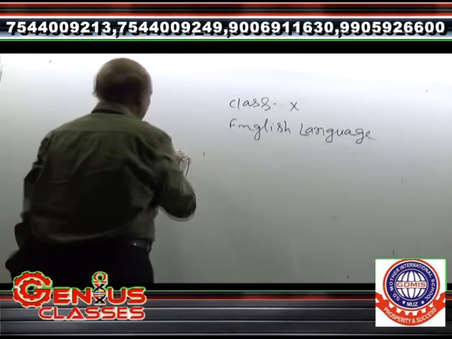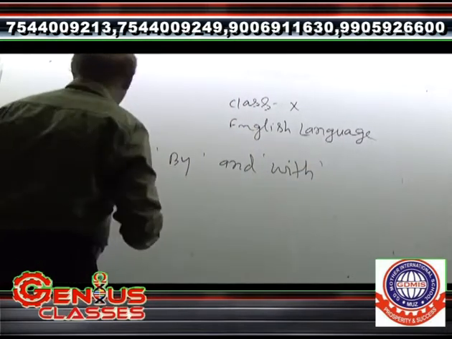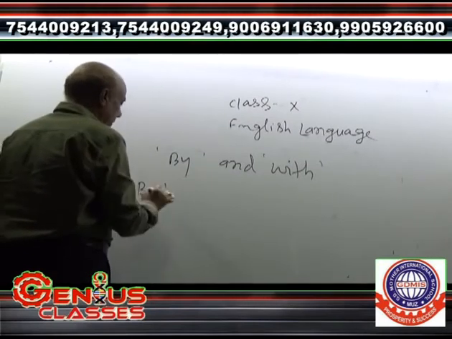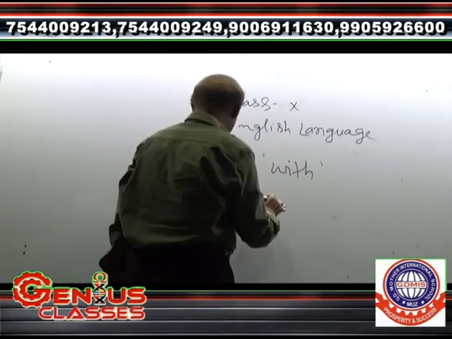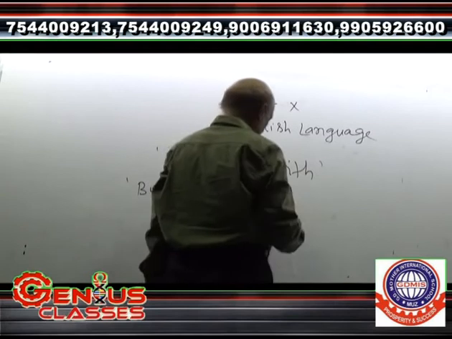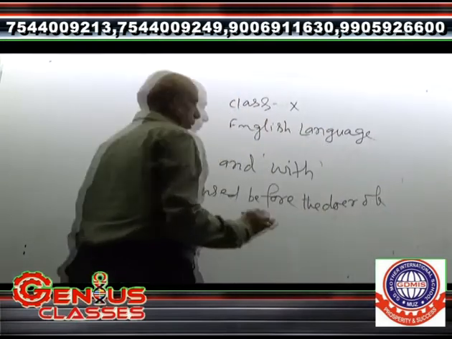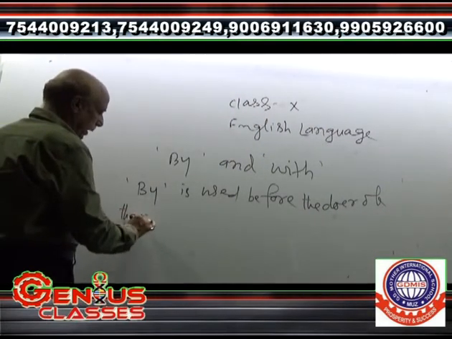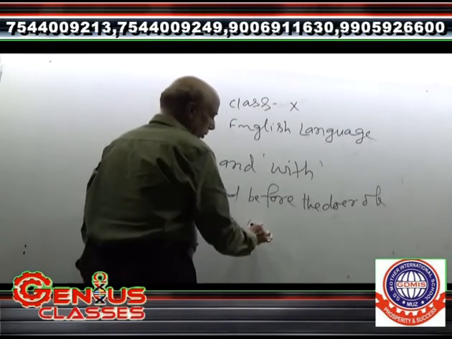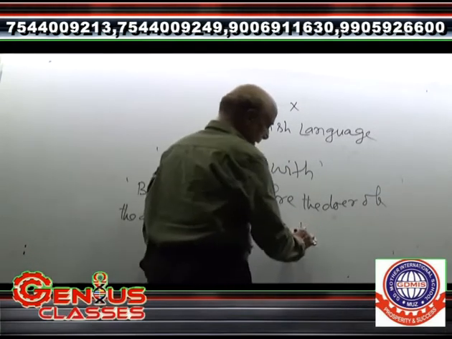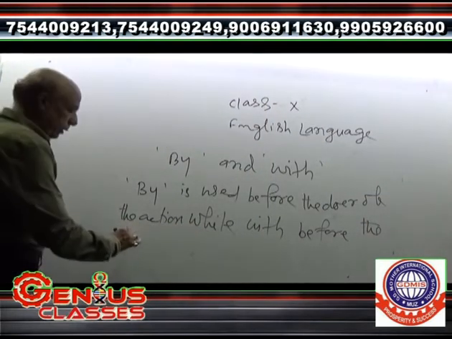The next, we can take by and with. By is used before the doer of the action, while with is used before the instrument of the action.